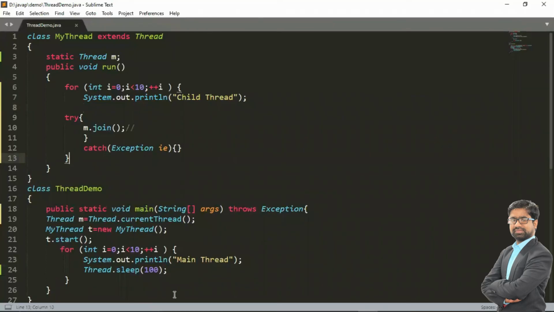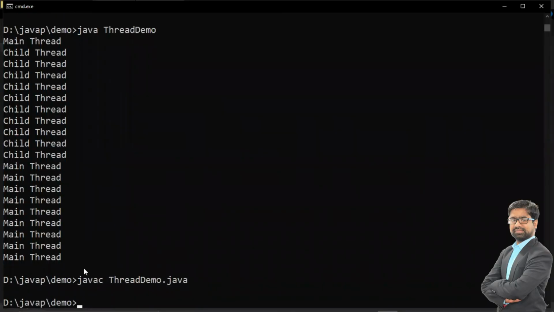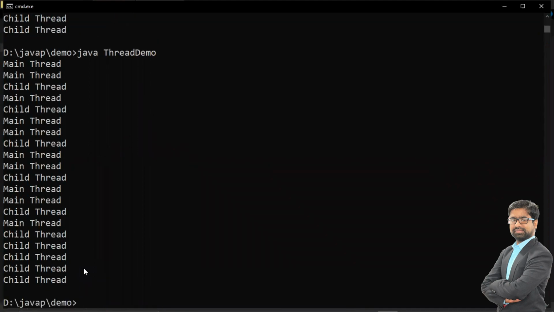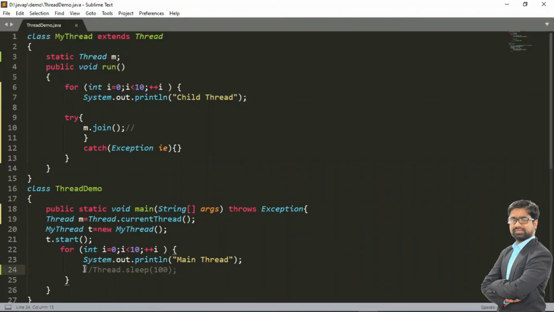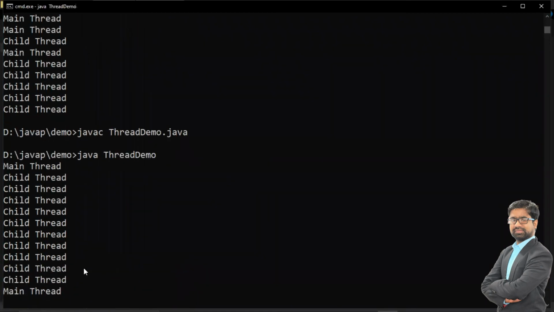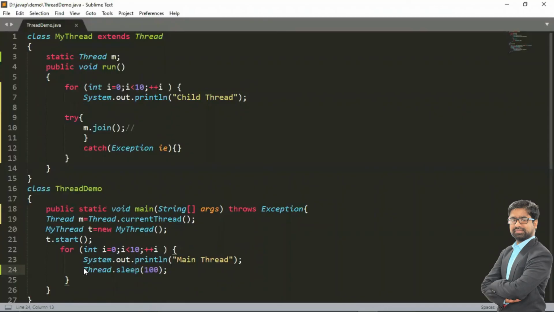Now again I'm changing something here: I'm commenting out the sleep method. Let me run again and compile the code. Now main thread, child thread, main thread and child thread, main thread and child thread. Now again I'm uncommenting it. So javac first compiles the program, then again the main thread and child thread are executed here. So here you can see how we can prevent a thread by using the join method.